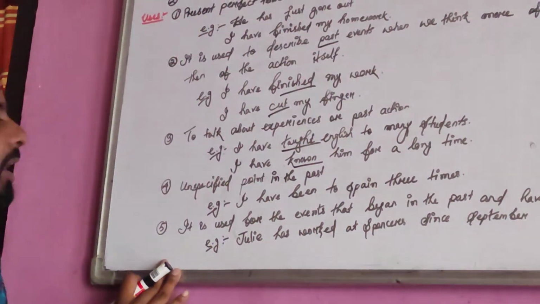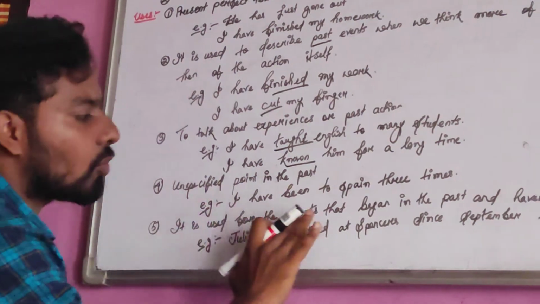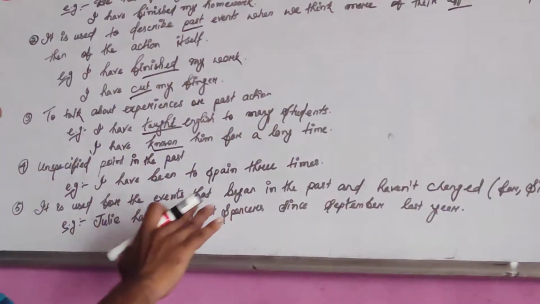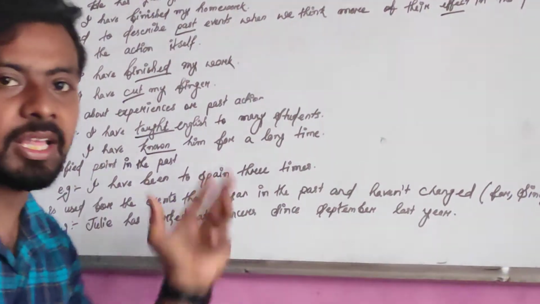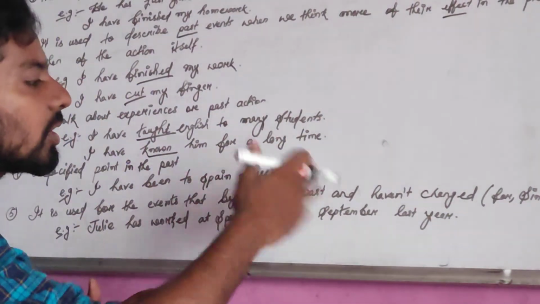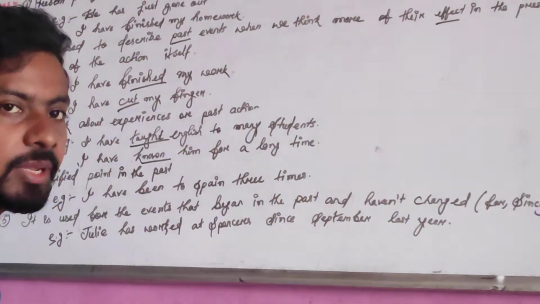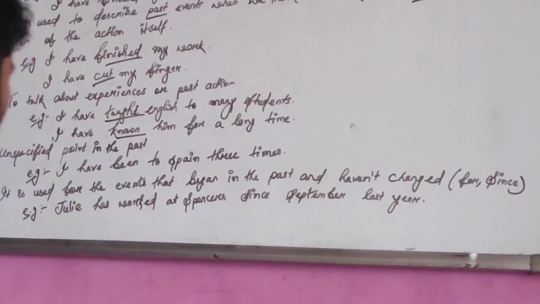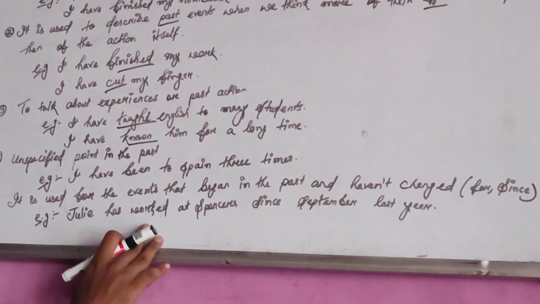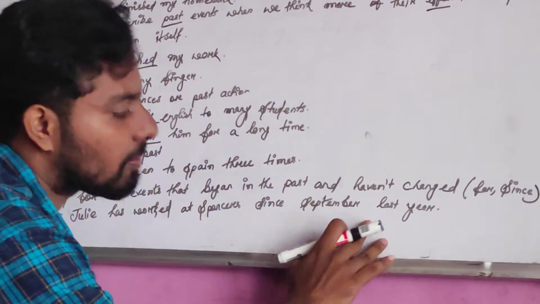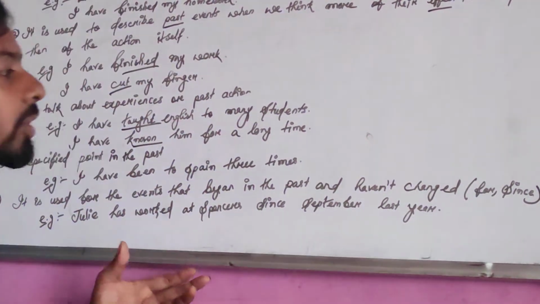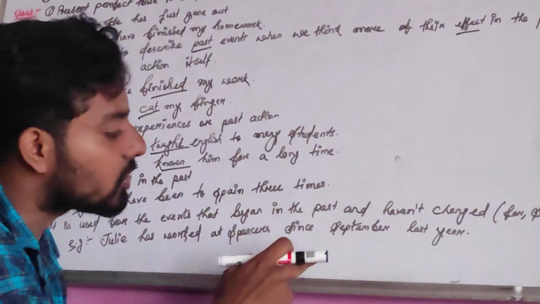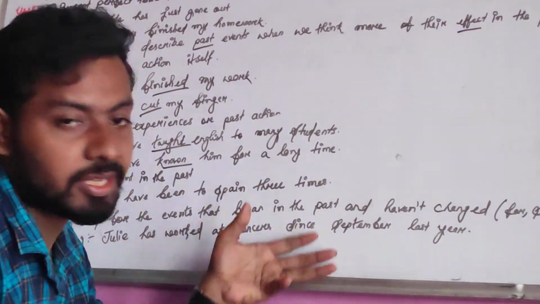Now coming to the last one. It is used for the events that begin in the past and haven't changed. These have begun in the past, but till now they haven't changed. What are the words used for those ones? For and since. Example: Julie has worked at the Spencers since September last year. She has been working since last September. Now this is 2020, so she has been working from 2019 till now.